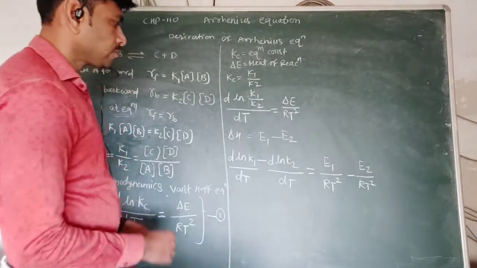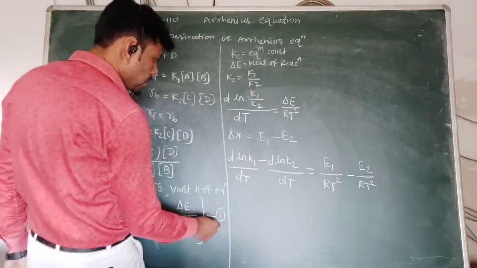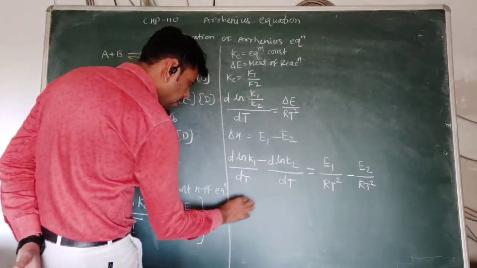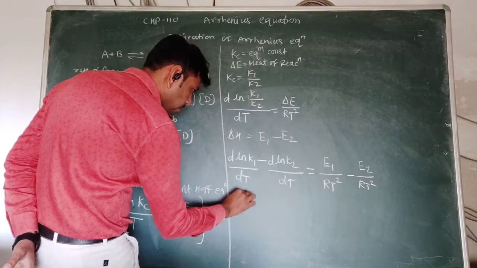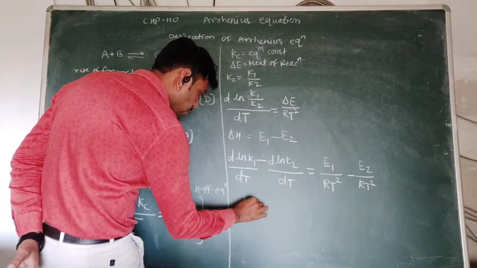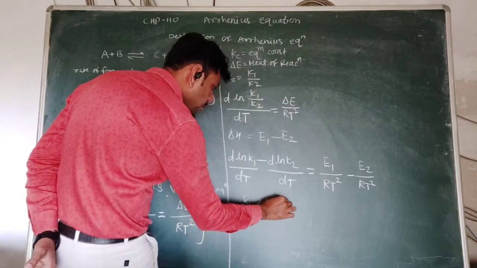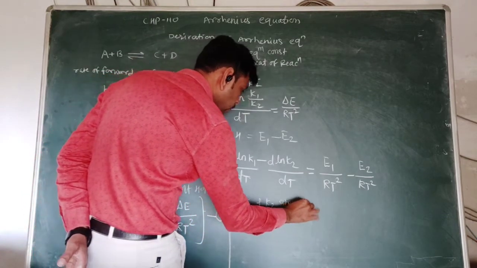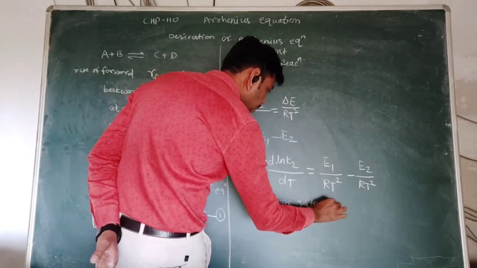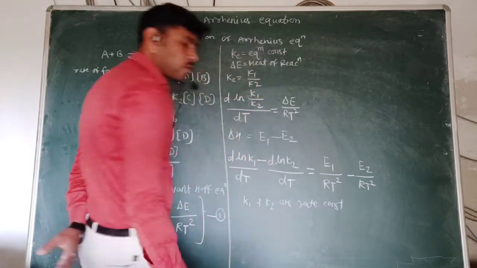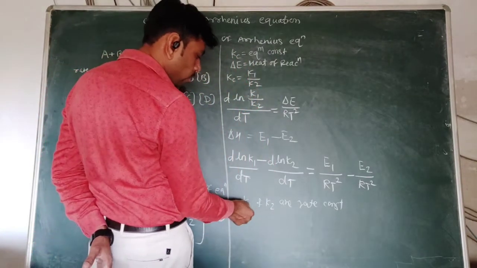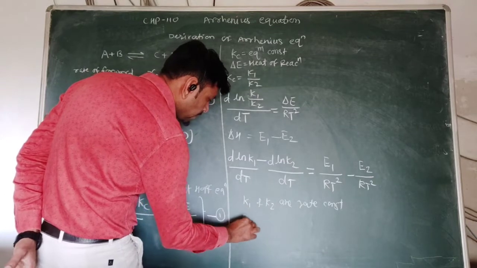Now at this stage we know that K1 and K2 are the rate constants for forward and backward reaction. This is for forward reaction, backward reaction.